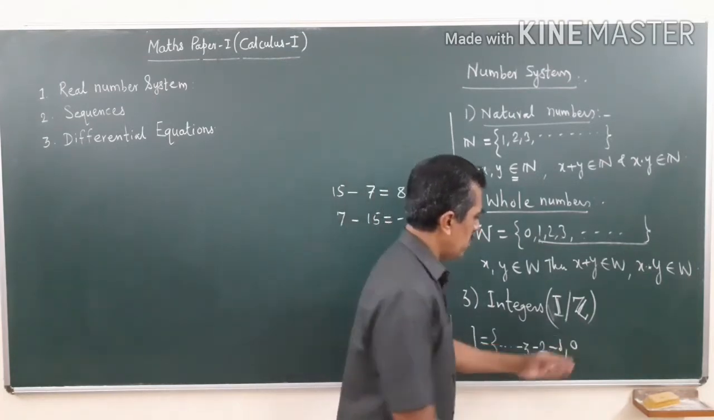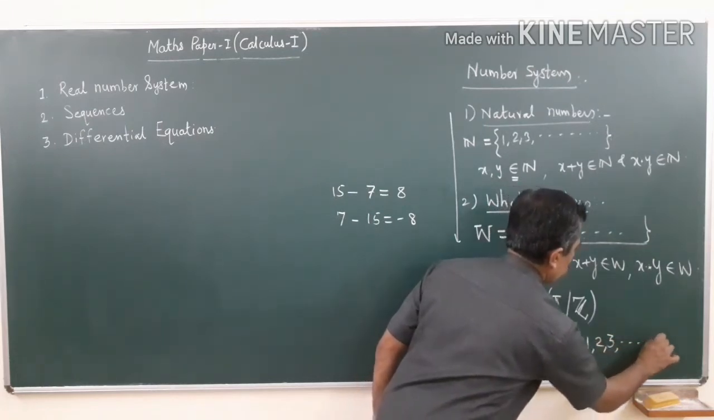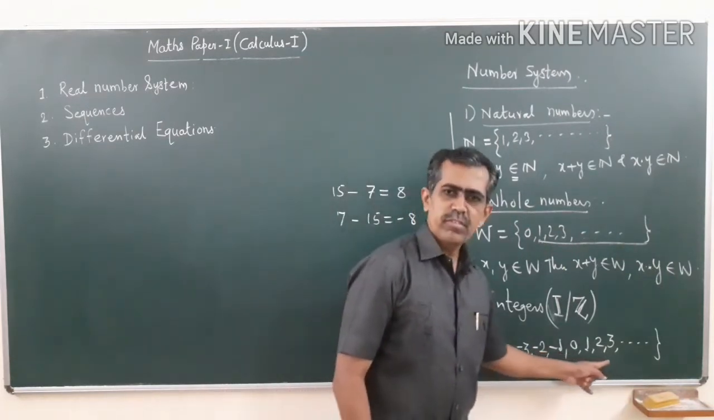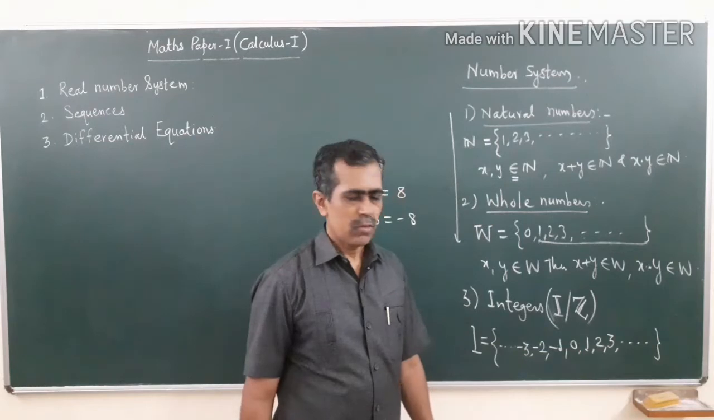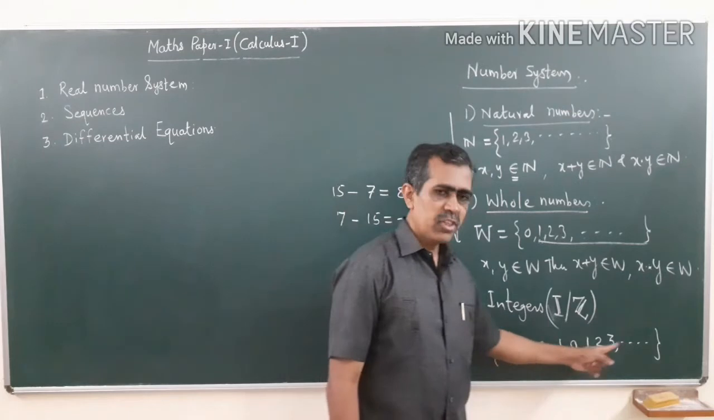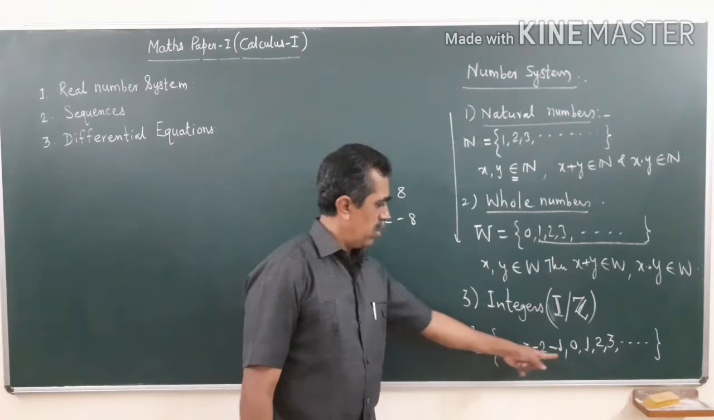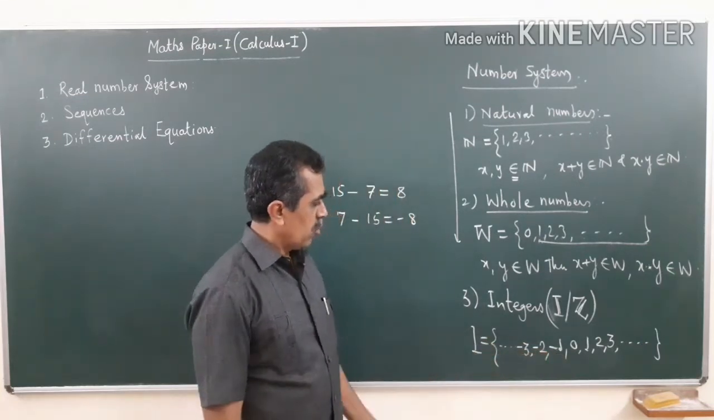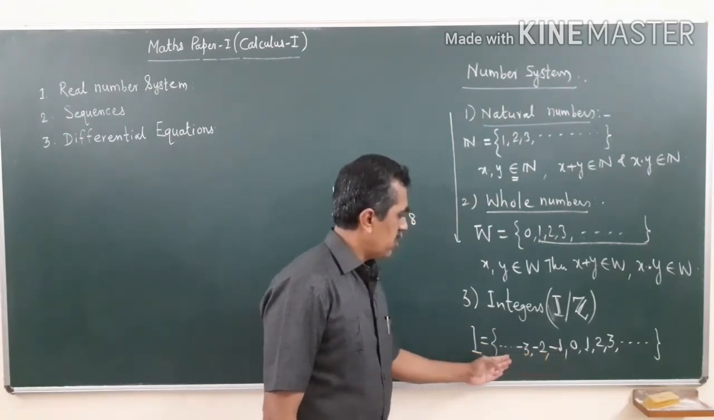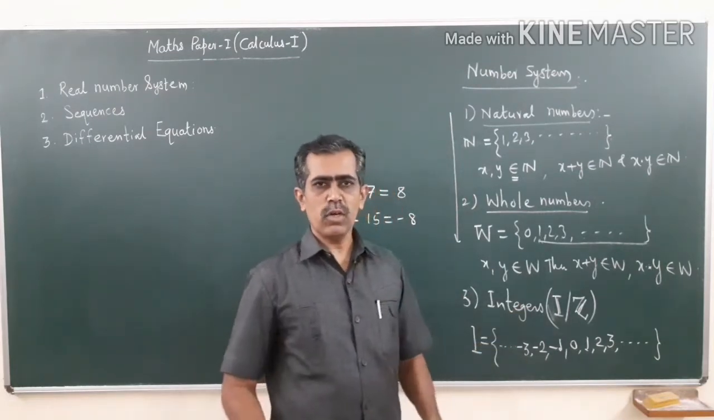Minus 3, minus 2, minus 1, 0, then 1, 2, 3 and so on and so on. So see here you have now negative numbers, positive numbers and 0. So these numbers 1, 2, 3 and so on, they are also called positive integers. These numbers minus 1, minus 2, minus 3 and so on, they are called negative integers. So integers consist of negative integers, 0 and positive integers. All together they form the set of integers.